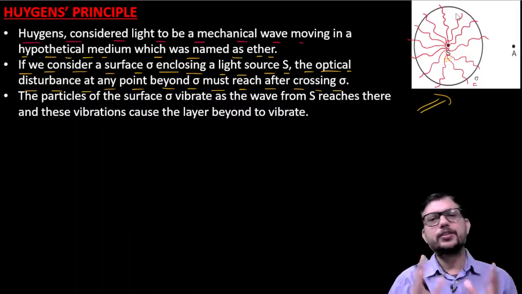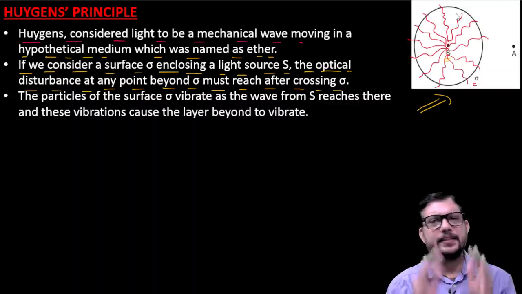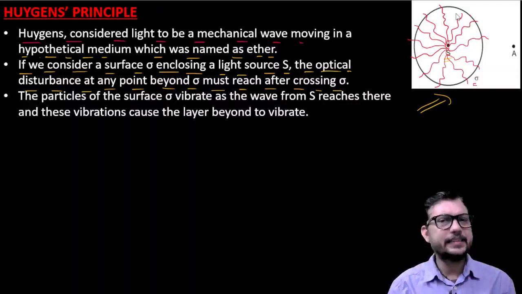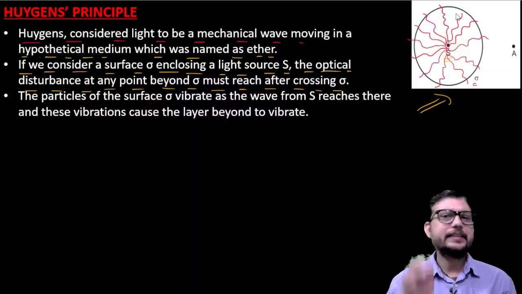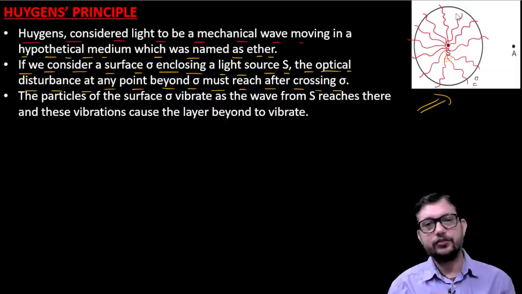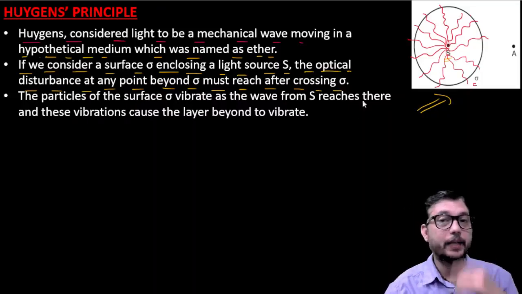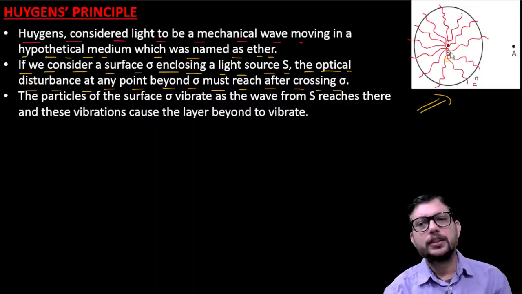As we can easily see, each and every wave must cross the surface if it is trying to reach point A.